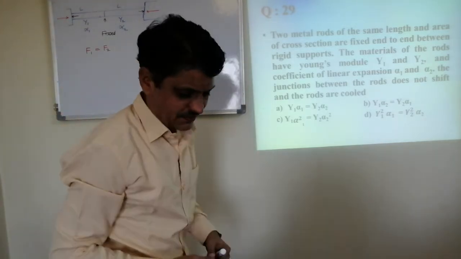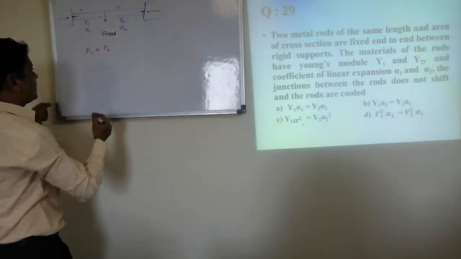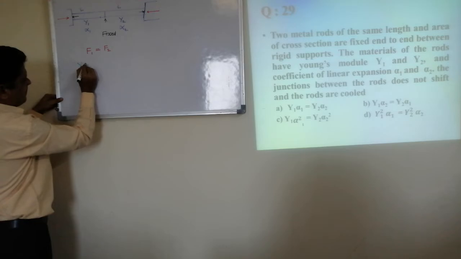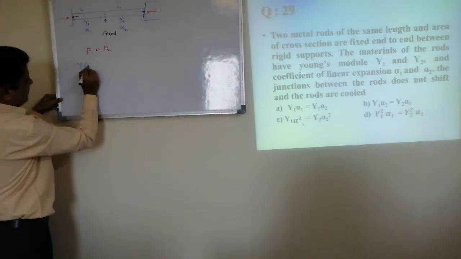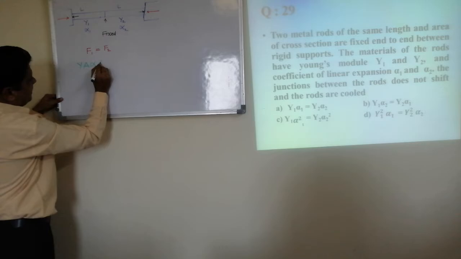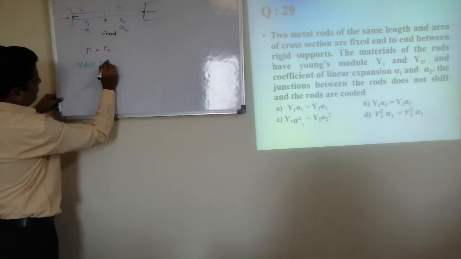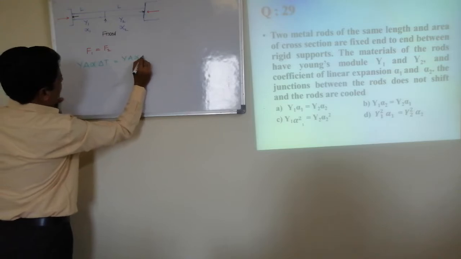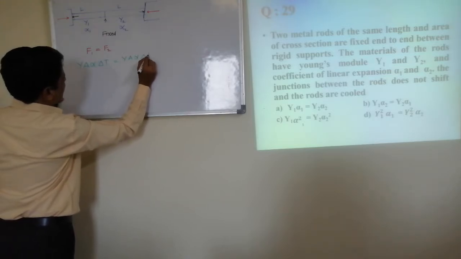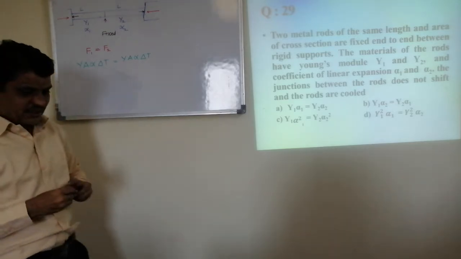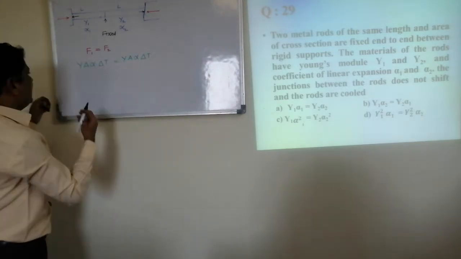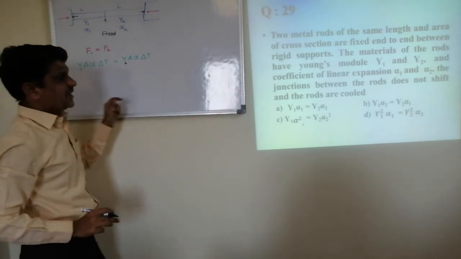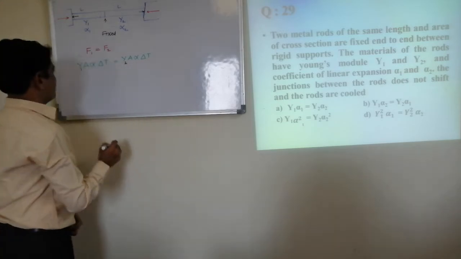Just now, I wrote the expression for thermal force, that is Young's modulus, area of cross section, alpha into delta T. Similarly for the second rod, Y2 A alpha 2 delta T. Area is same, same length, same area of cross section.